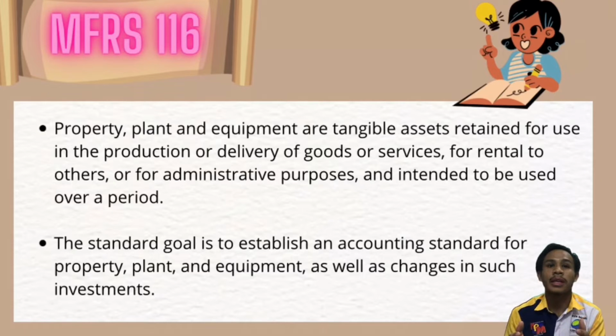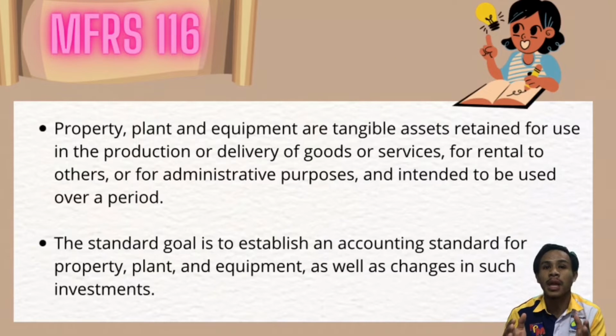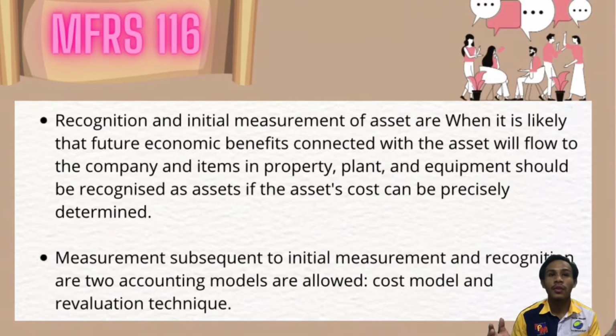The standard's goal is to establish an accounting standard for property, plant and equipment as well as changes in such investment. The recognition of assets, the assessment of their carrying amount, and the depreciation charges and impairment losses to be reported in relation to them are the main concerns in PPE accounting policies. As an overview, recognition and initial measurement of an asset occur when it is likely that future economic benefits connected with the asset will flow to the company, and an item of property, plant and equipment should be recognized as an asset if the asset cost can be precisely determined.